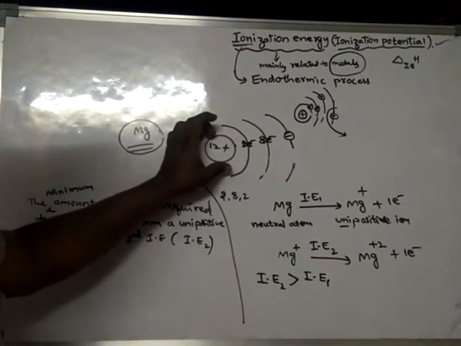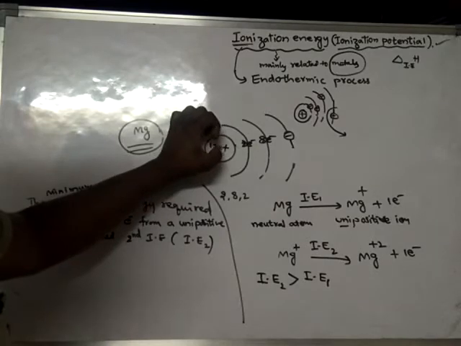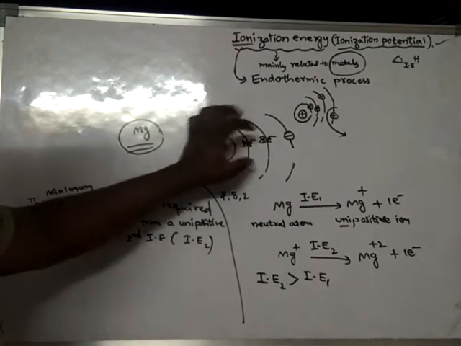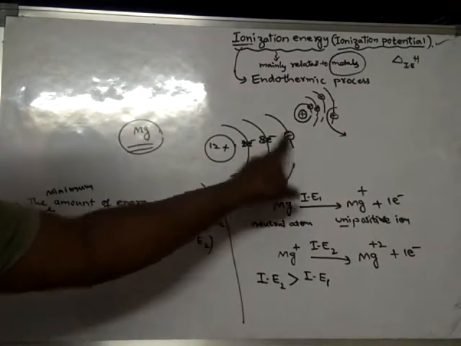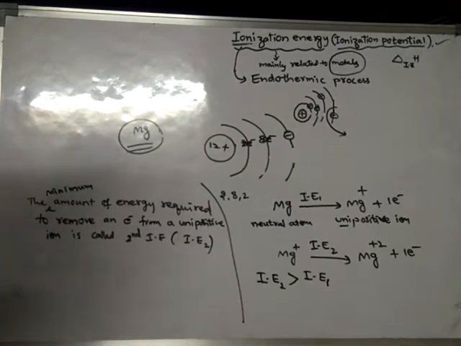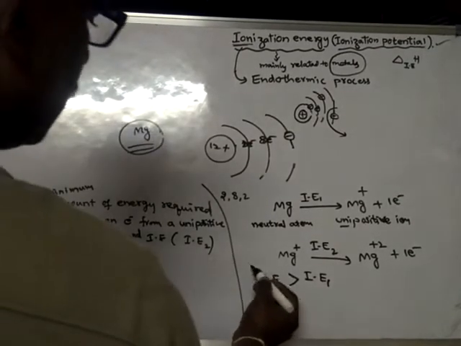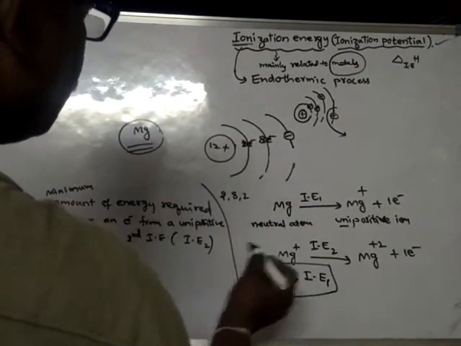So the nucleus will have more control over these electrons. Hence these electrons are tightly bonded to the nucleus. Now to remove this second electron, it requires more energy. So always remember that IE2 is always greater than IE1.